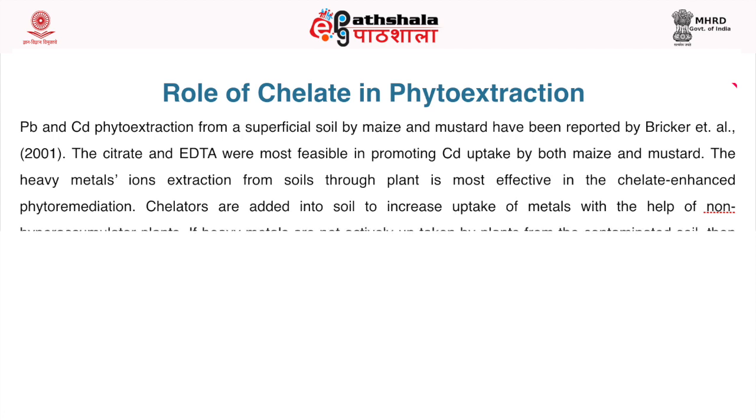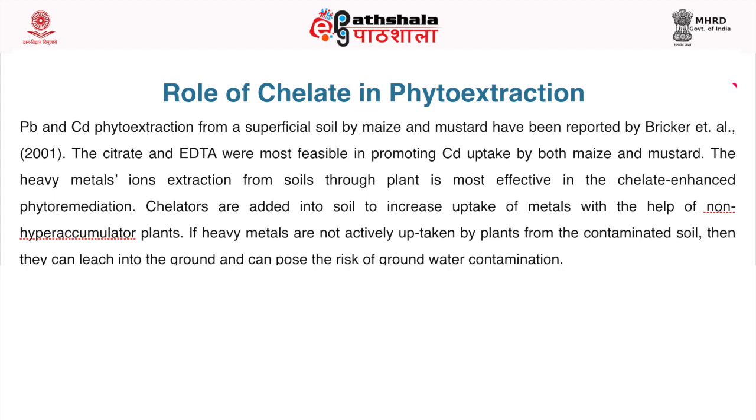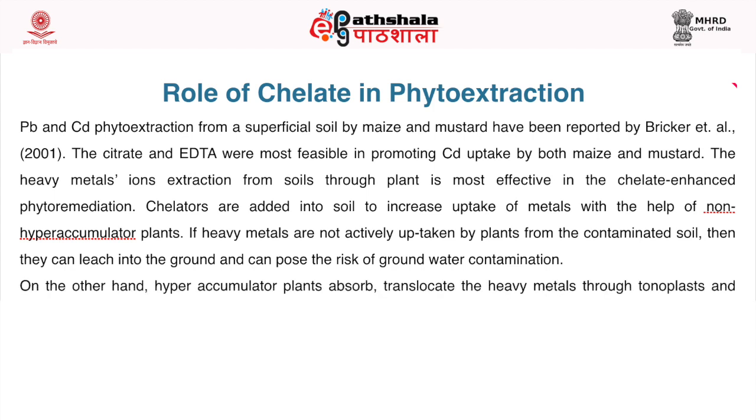Chelators are added into soil to increase uptake of metals with the help of known hyperaccumulator plants. If heavy metals are not actively taken up by plants from the contaminated soil, then they can leach into the ground and can pose the risk of groundwater contamination.